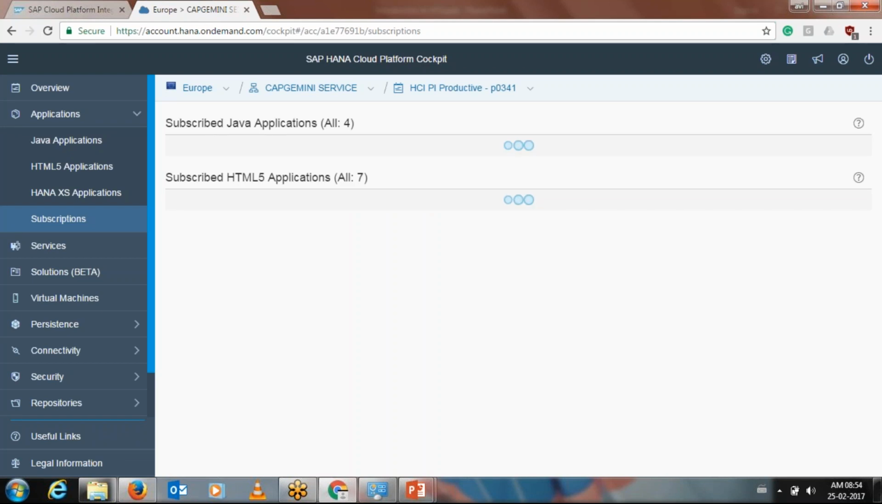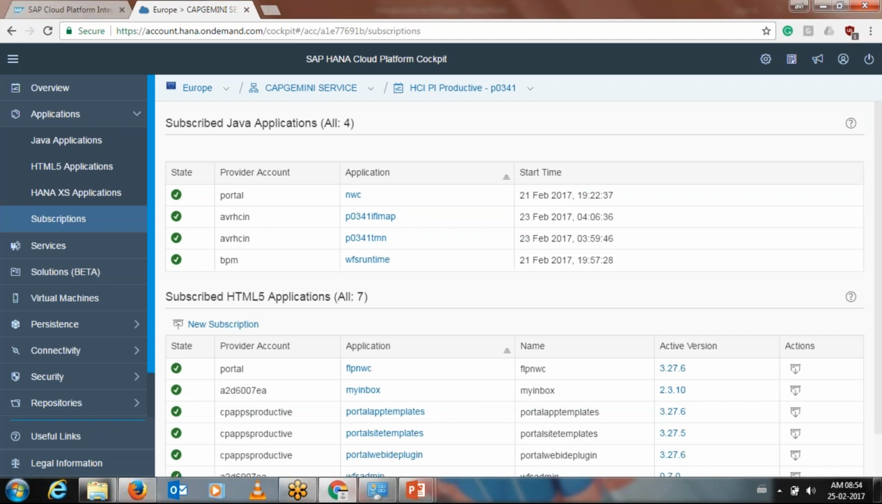As you log into it, it will directly take you to the option called subscription. Okay. Generally it goes to your overview, but last time I closed it in my subscription, so it took me directly to subscription. Under the option application, I have an option called subscription. In this you can see there are different applications which are available. Okay, and these are my Java applications.